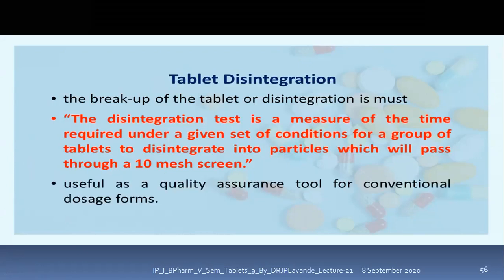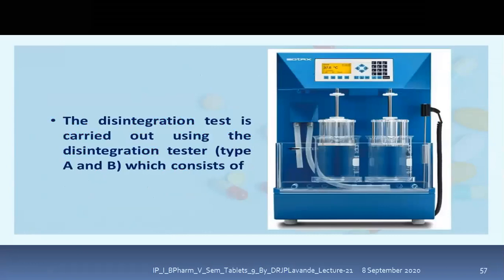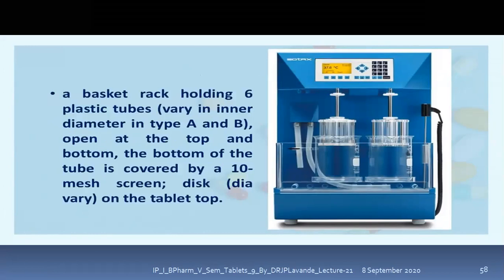Useful as a quality assurance tool. The disintegration test is useful as a quality assurance tool for the conventional dosage form. You can see this is the disintegration apparatus. The test is carried out using the disintegration tester. There are type 1 and type 2, type A and type B, with slight differences, which consist of a basket rack holding 6 plastic tubes. You can see this is the basket rack which holds the 6 different tubes, 1, 2, 3 on this side and 1, 2, 3 on the other side. They vary in the inner diameter in type A and type B. Type A and type B differ only in the inner diameter.